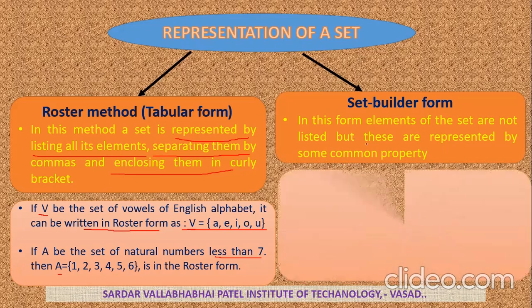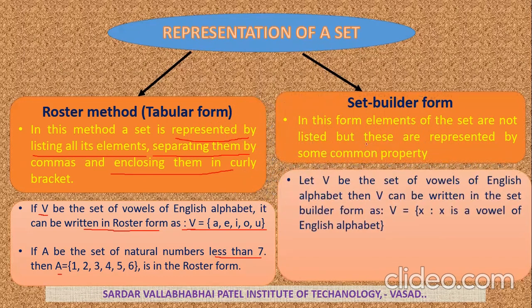For example, consider the same example: let capital V be the set of vowels of the English alphabet. Then V can be written in set builder form as V = {x such that x is a vowel of the English alphabet}. So this is the set builder form.